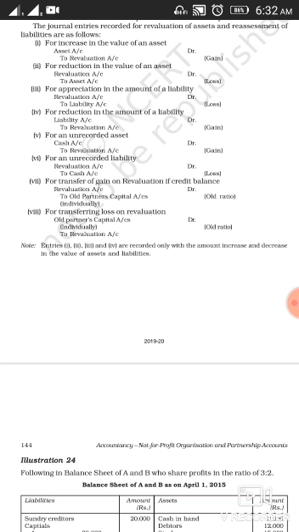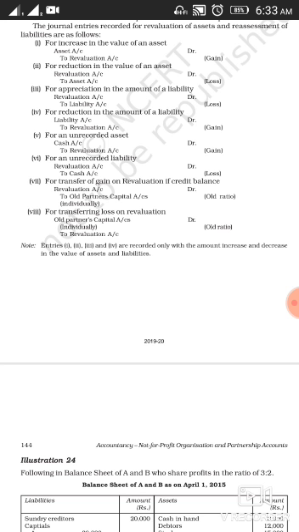That's why your entry is liability account debit to revaluation account. To revaluation account, why? Because there is a gain, and as per the rule, credit all income and gains. That's why for reduction in the amount of liability, your entry will be liability account debit to revaluation account.